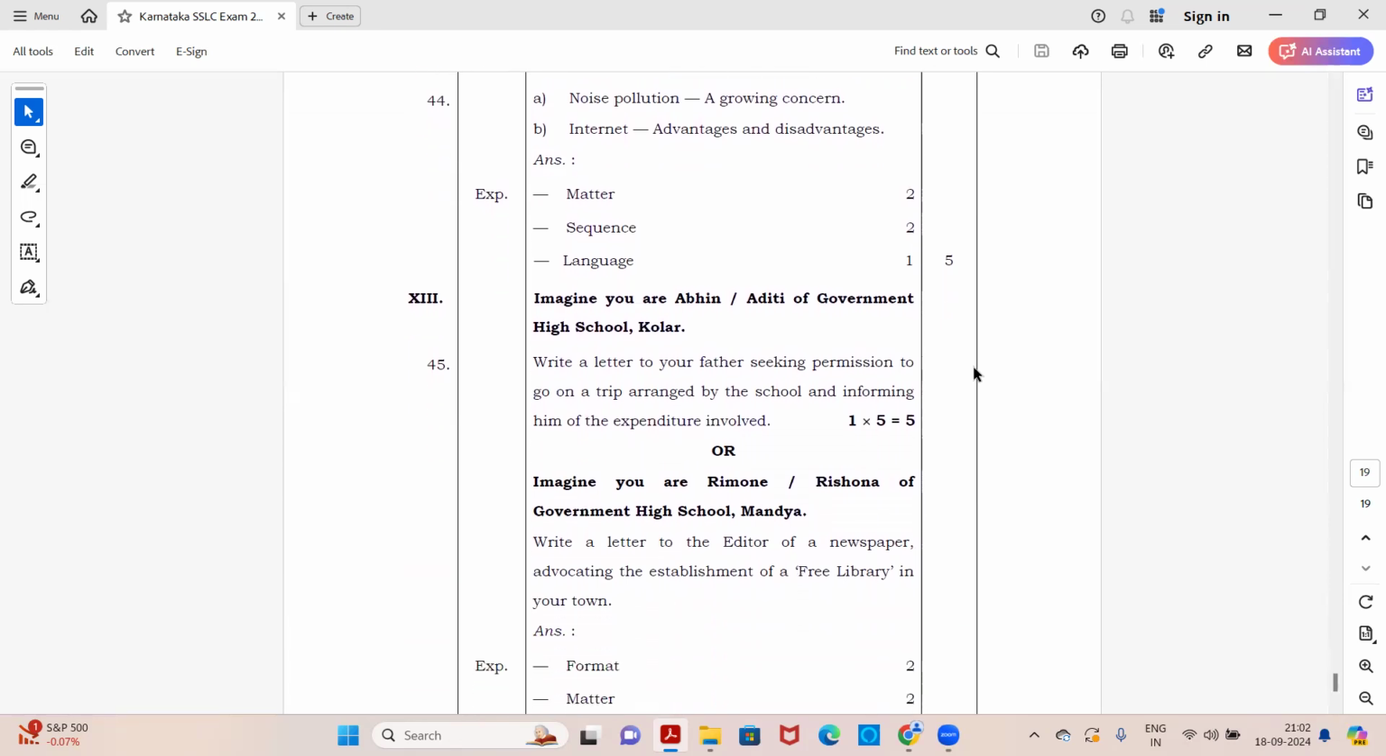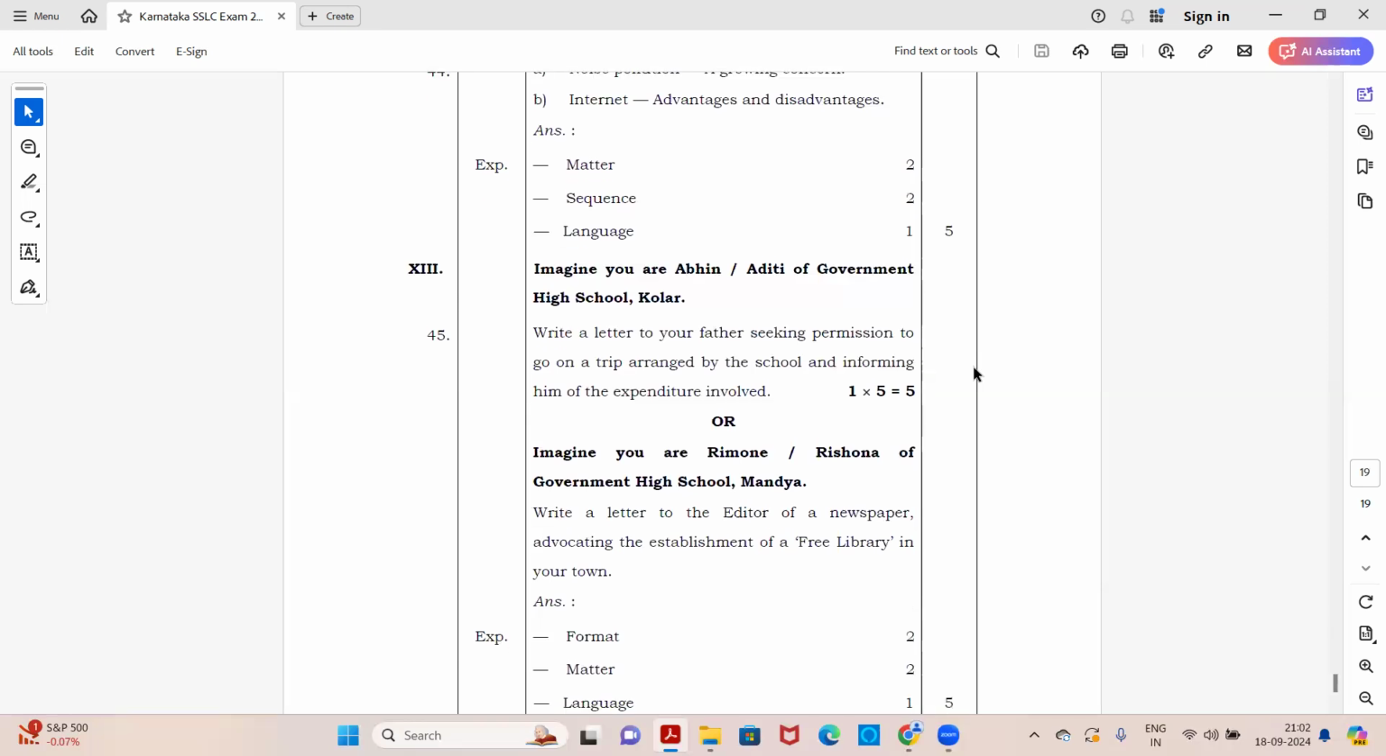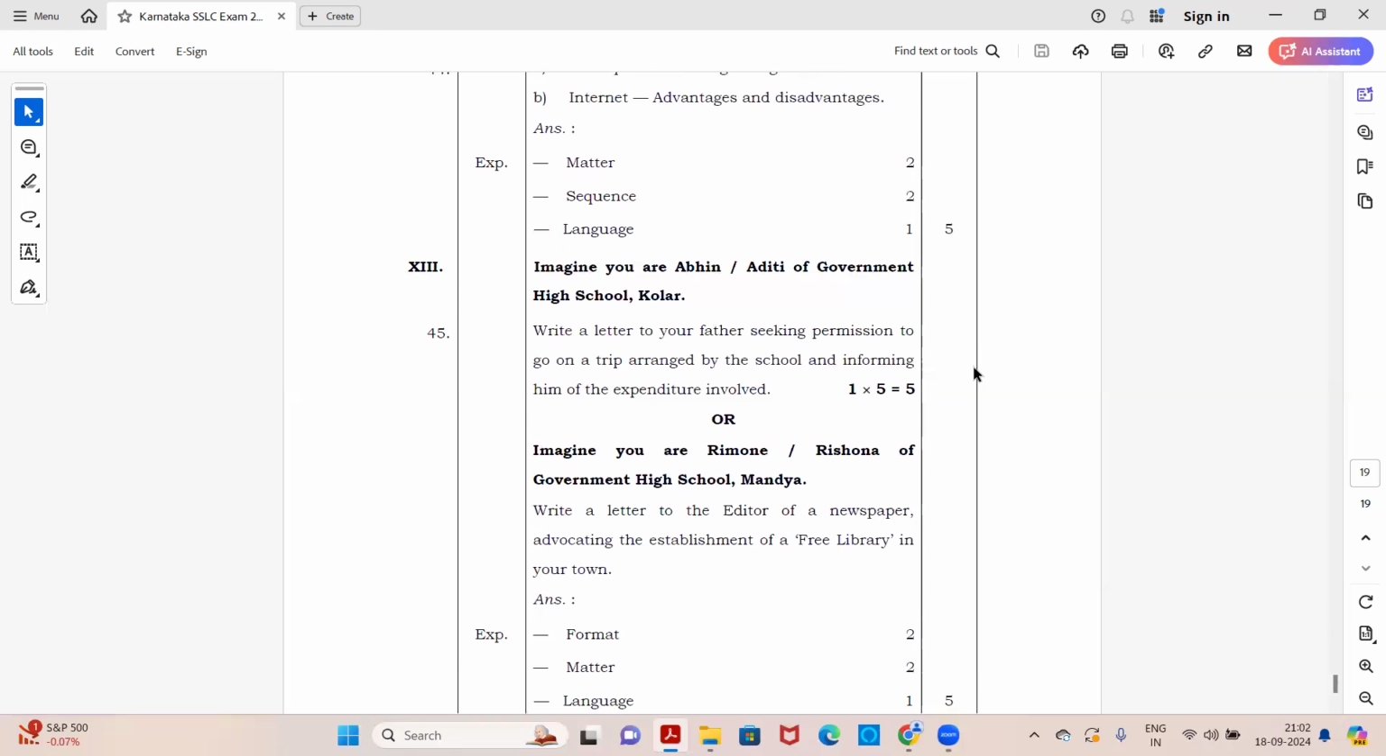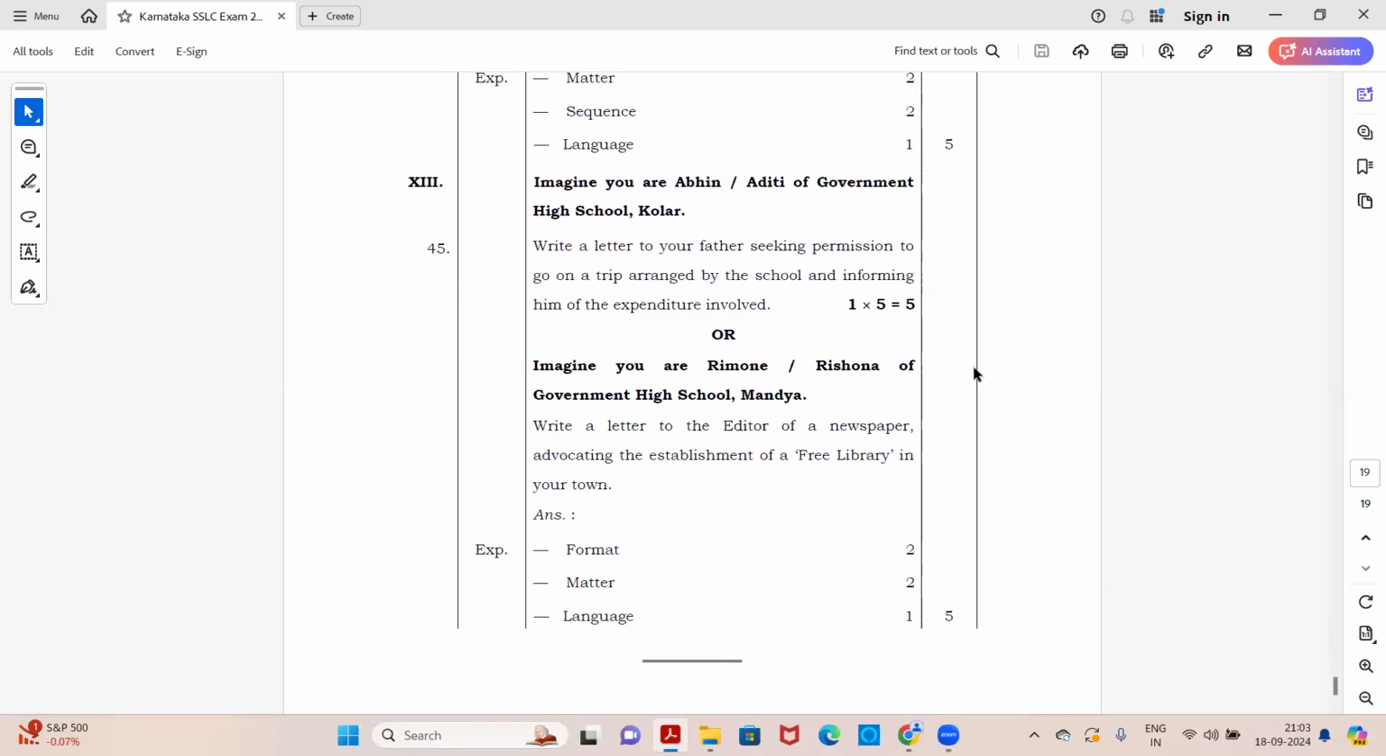And the next main is the letter writing. Imagine you are Abhin or Aditi of Government High School, Kolar. You write a letter to your father seeking permission to go on a trip arranged by the school and informing him of the expenditure involved. So this is, of course, your informal letter because you're writing to your father, right? You should know the format properly, and then you write. If not this, you have an option.